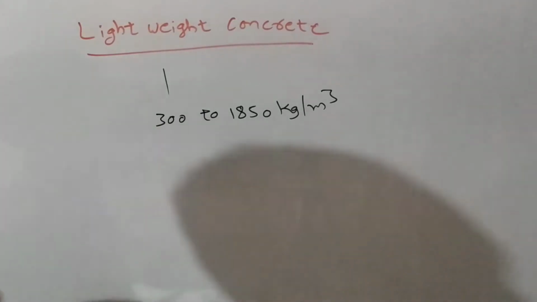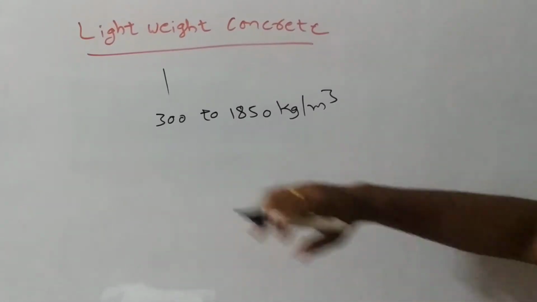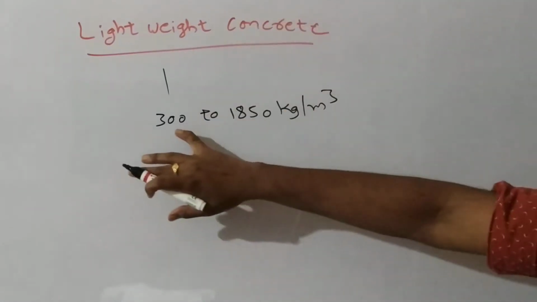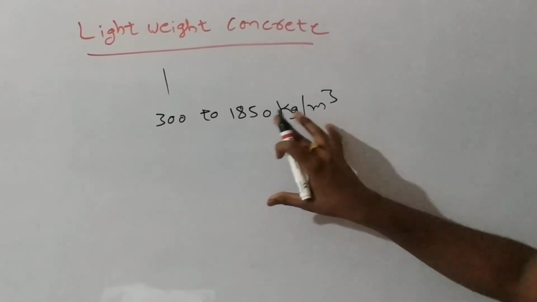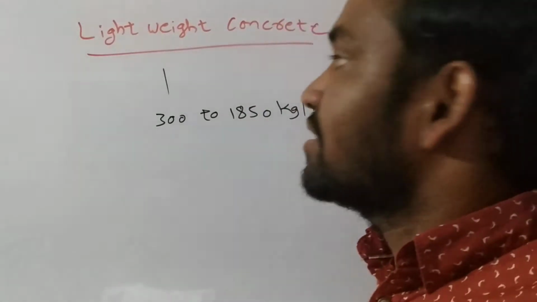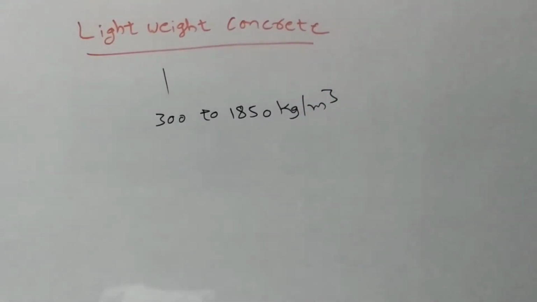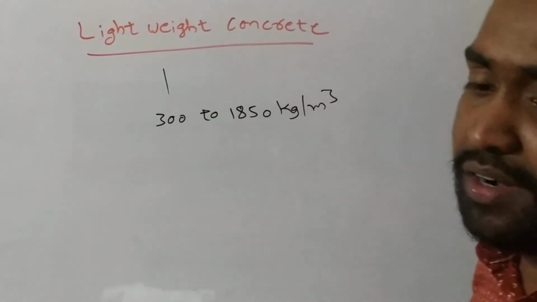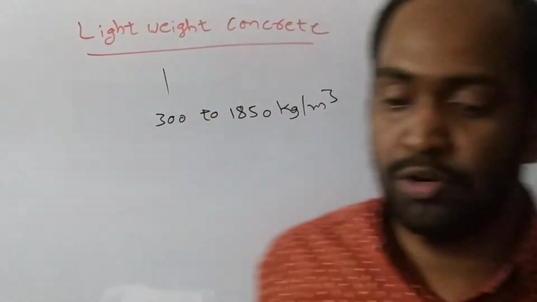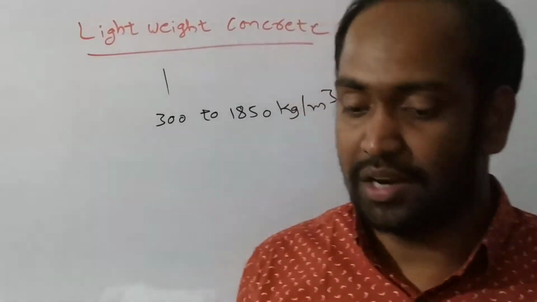So generally the density of ordinary concrete is above this, it means 2400 kg per meter cube, but the value 300 to 1850 kg per meter cube is somewhat lesser than the conventional density of concrete. Understand? So that's why this kind of concrete is called lightweight concrete, and this type of concrete is mainly used to reduce the dead weight of the concrete with the same load carrying capacity as normal concrete. Okay, so in that case we can use lightweight concrete.